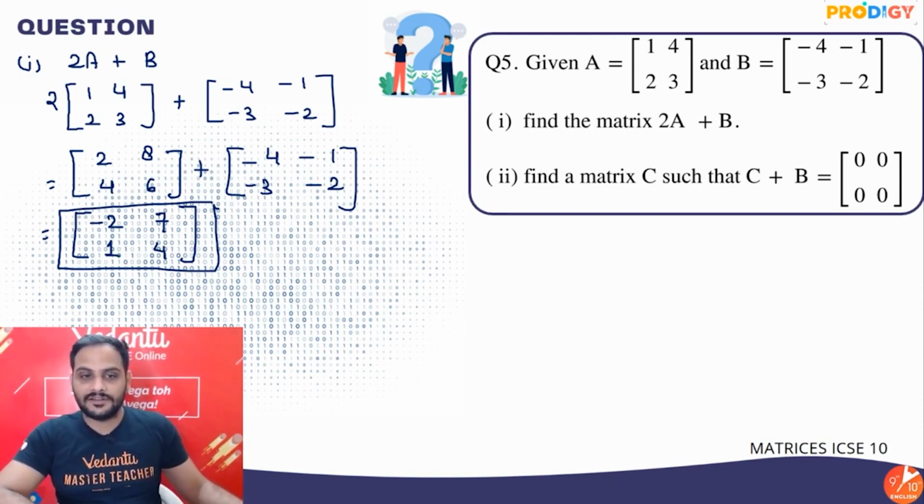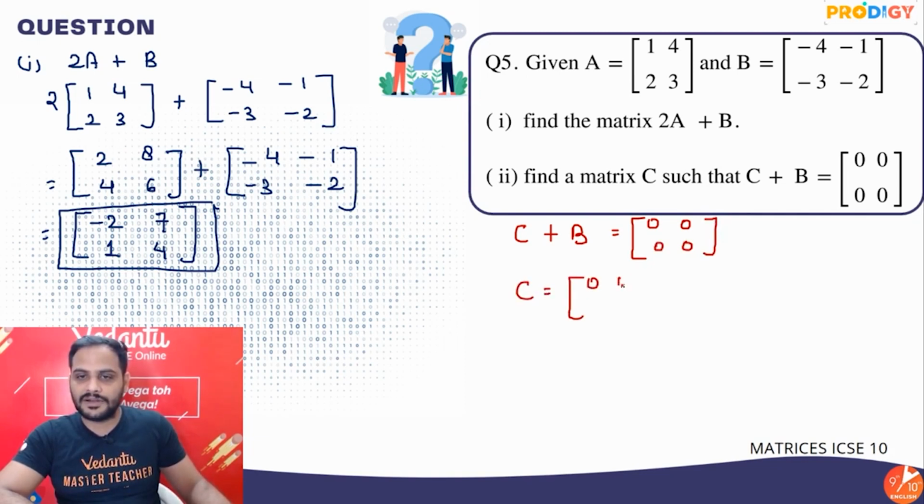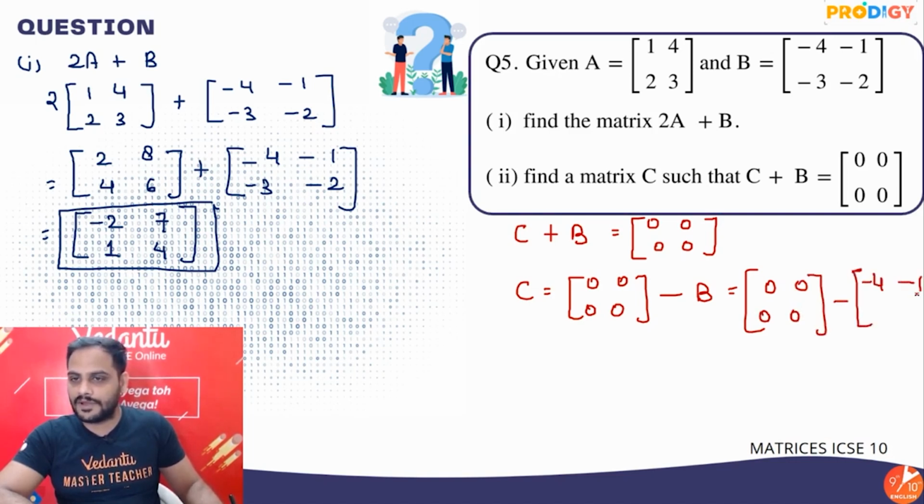Next question, find a matrix C such that C plus B is the 0 matrix. So C plus B is equal to this 0 matrix. So I can say matrix C, shifting B over there, will be this 0 matrix minus matrix B. 0 0 0 0 minus matrix B, which is minus 4 minus 1 minus 3 minus 2.